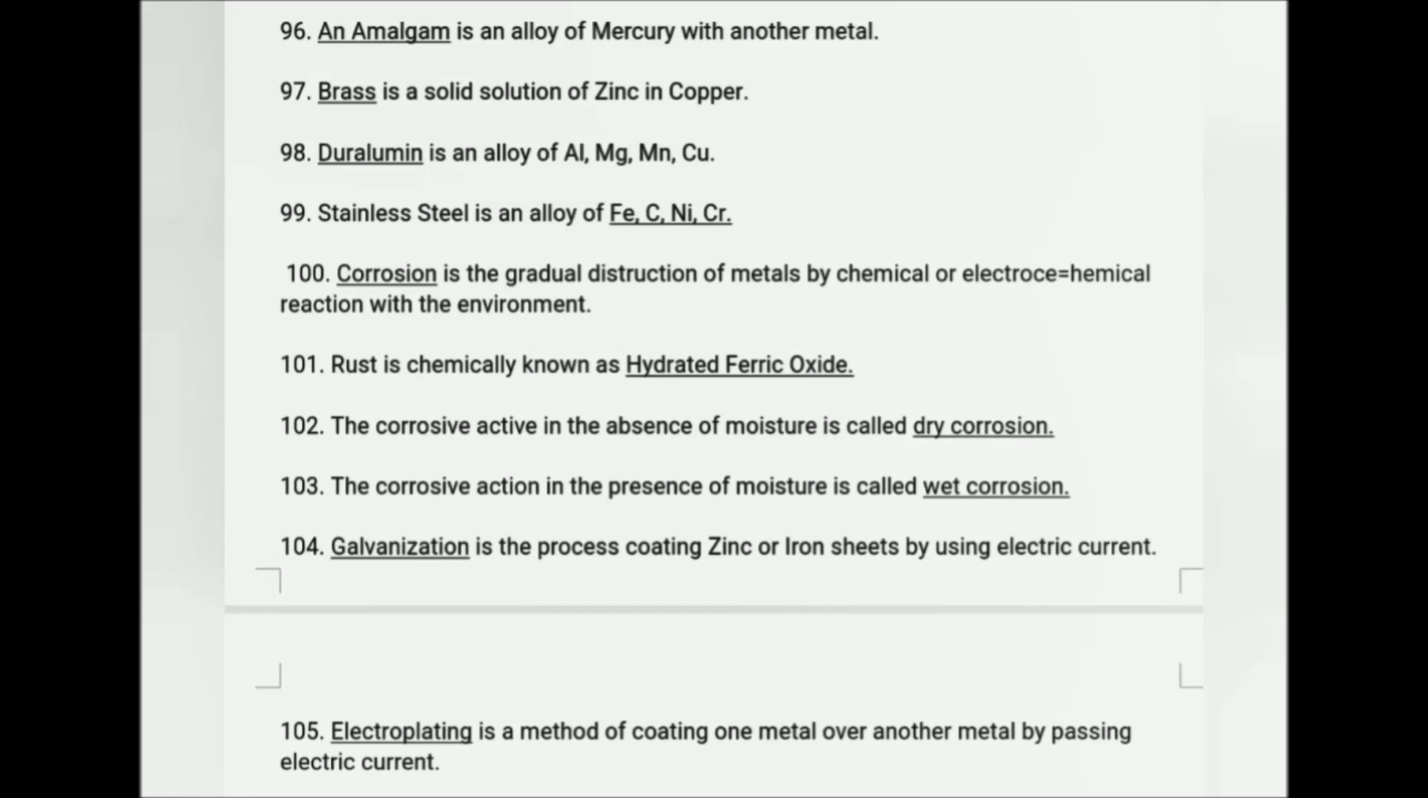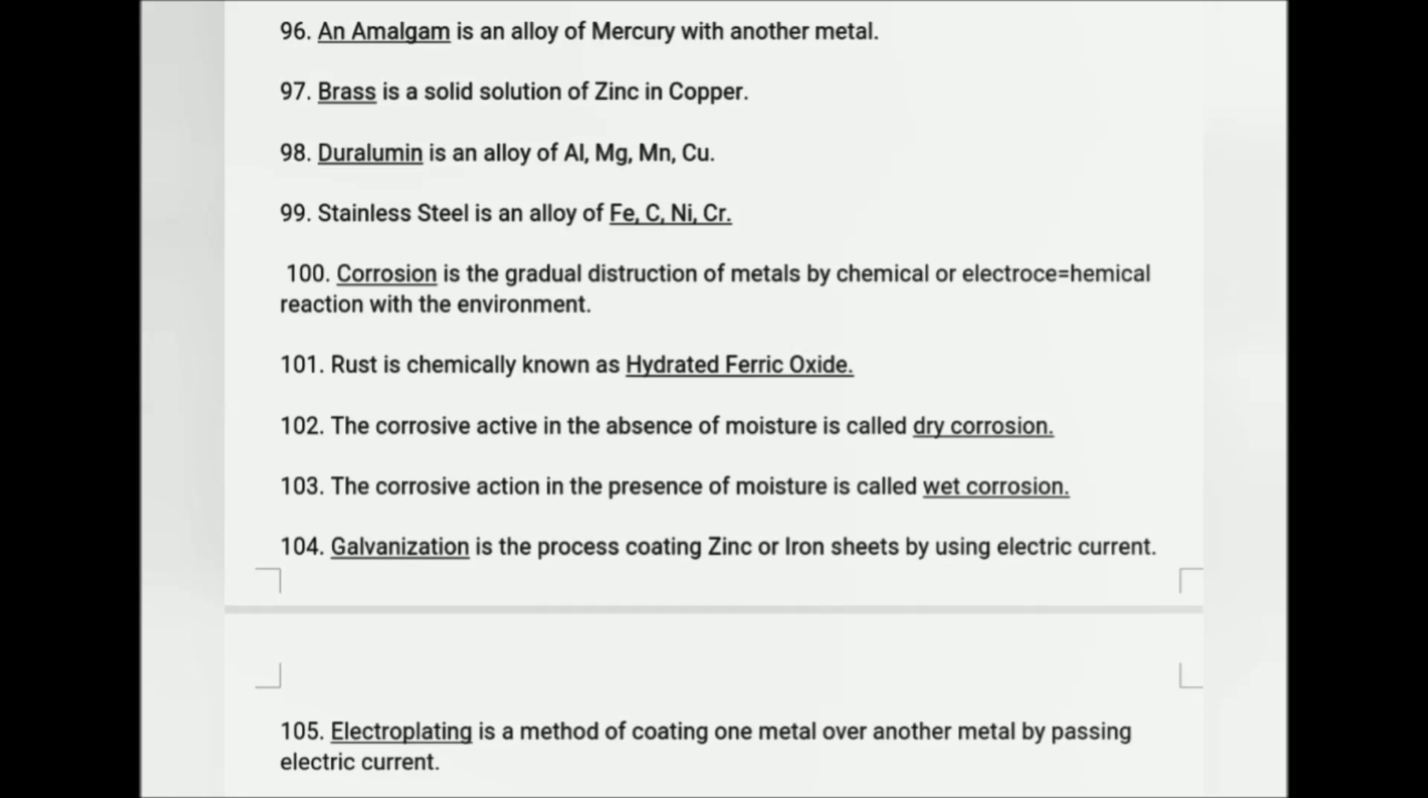Corrosion is the gradual destruction of metal by chemical or electrochemical reaction with the environment. Rust is chemically known as hydrated ferric oxide. The corrosive action in the absence of moisture is called dry corrosion. The corrosive action in the presence of moisture is called wet corrosion.